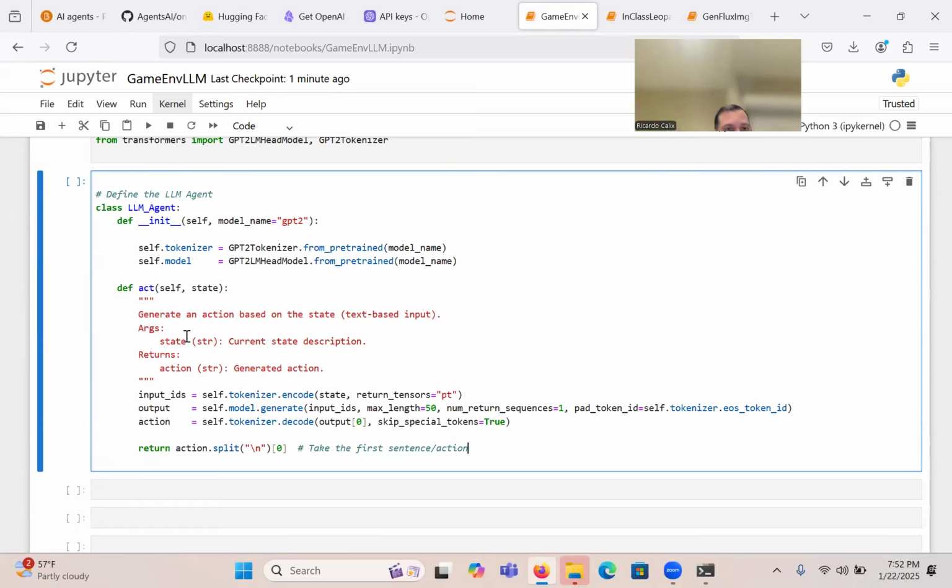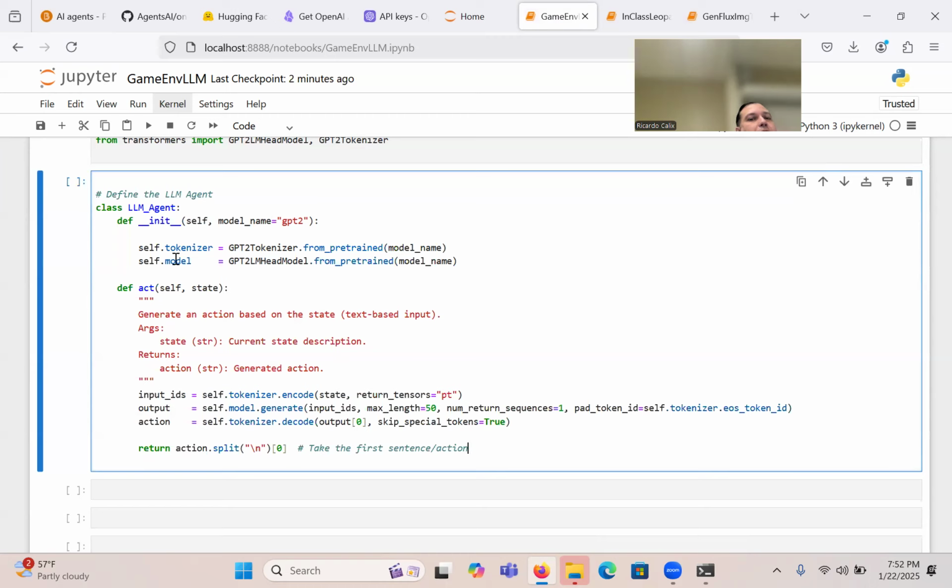So this is just to define the LLM agent, class LLM agent. We're specifying that we want GPT-2, using, of course, Hugging Face and all the models that they have up there. As we will learn later in the semester, whenever you're using a language model, you need two things. The model itself, which is the weights and the architecture, and then you need the tokenizer, right?